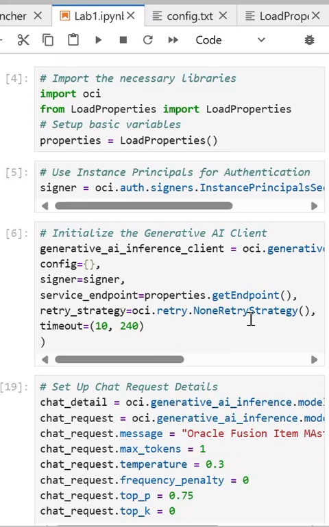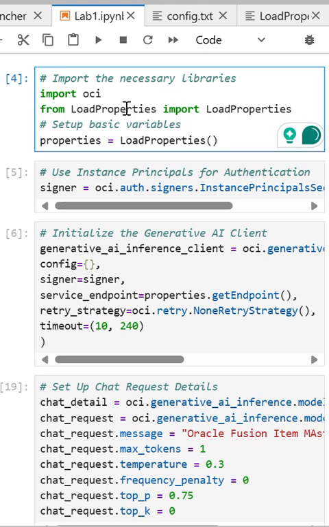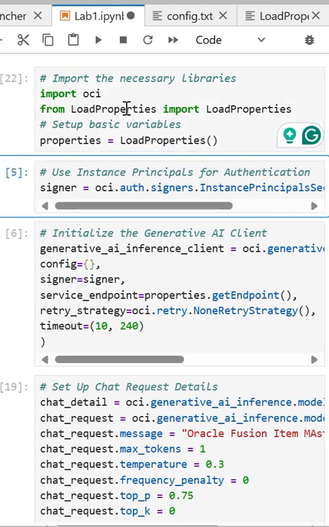Some parameters like temperature, frequency penalty, top P, top K, and even the max tokens, right? So this I'm doing in OCI and generative AI, of course, and the model we are using is Cohere in the backend. So this is the Python code in Jupyter Lab, and I run these prerequisites, like to import